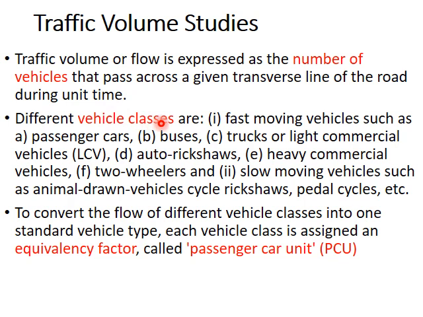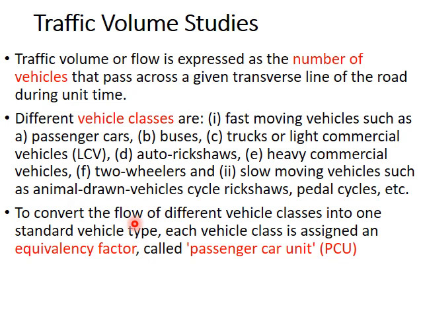Vehicle classes present in our roads are buses, cars, trucks, auto rickshaws, heavy commercial vehicles, then two-wheelers, then we have some cycles, cycle rickshaws, animal drawn vehicles like bullock carts, etc. Then we have different types of vehicles, so we cannot say that there are 100 cars and 20 buses and 30 trucks and 10 cycles going on the road.